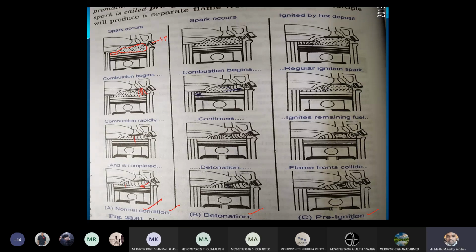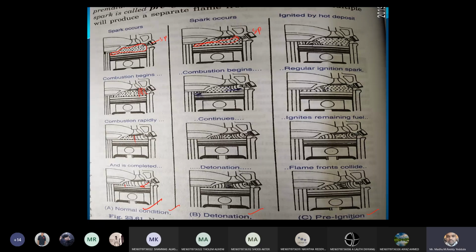Now, coming to the detonation. Detonation, knocking, and pinging are all the same. It is abnormal combustion. As we know, detonation is caused due to the collision of two flame fronts. Now we can see this is my combustion chamber, this is a spark plug, and this dotted one is the charge present within the combustion chamber.